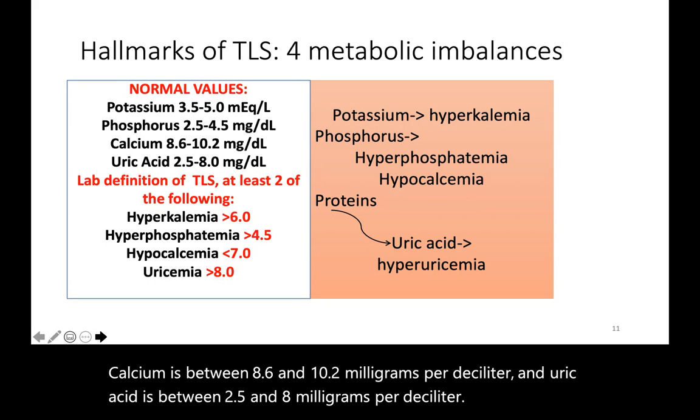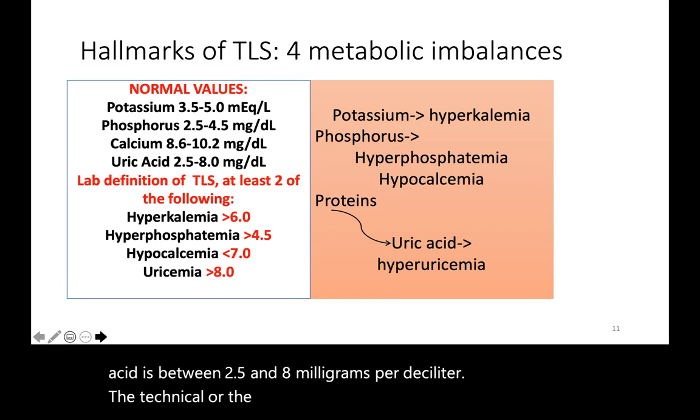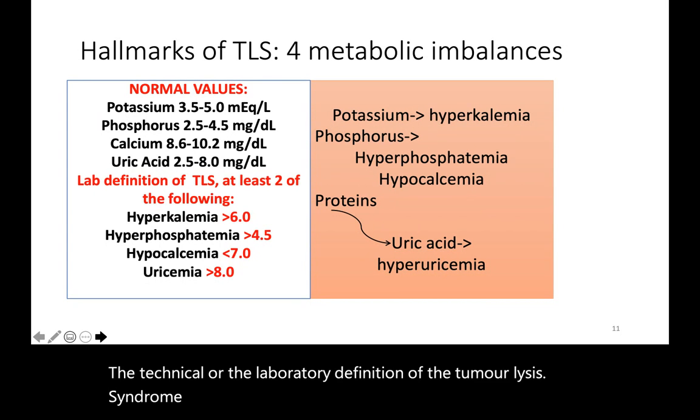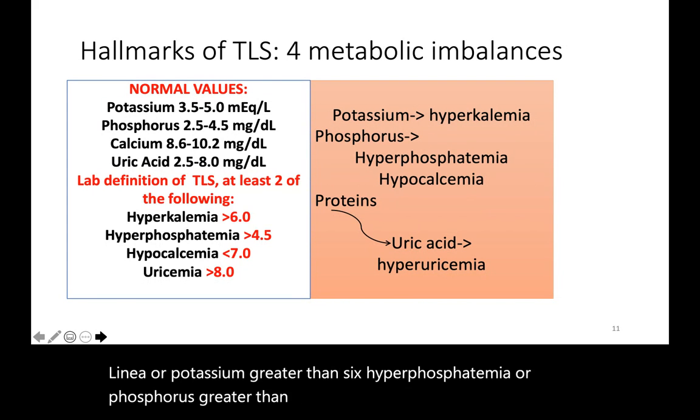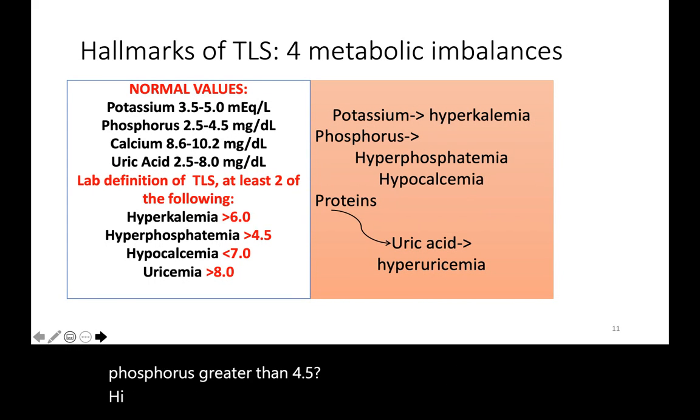The technical or the laboratory definition of tumor lysis syndrome is having at least two of the following: hyperkalemia or potassium greater than 6, hyperphosphatemia or phosphorus greater than 4.5, hypocalcemia below 7.0, or hyperuricemia with a lab value greater than 8.0.